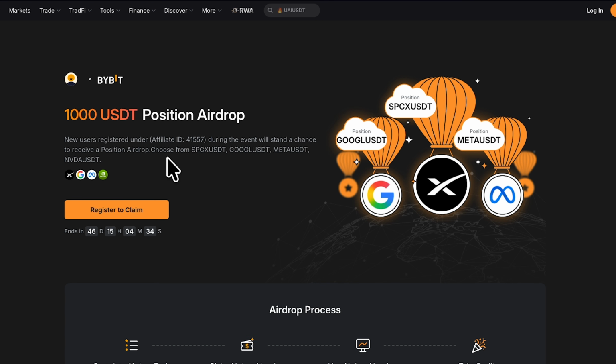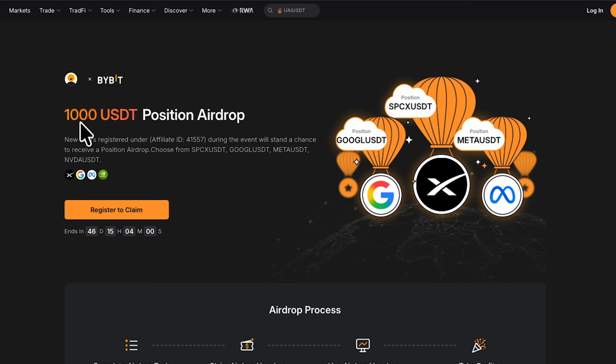Now, from the second sentence where you can see choose from SPCX USDT and so on. Now, what this means is that for this airdrop, this 1000 USDT position airdrop you'll be given is like a capital they are giving you. Now, you can use that capital to trade any of these trading pairs right here. You can see any of these 4 trading pairs. You can use this 1000 USDT airdrop to trade any of the 4. Now, whatever profit you make from any of those 4 is what you can withdraw for yourself.